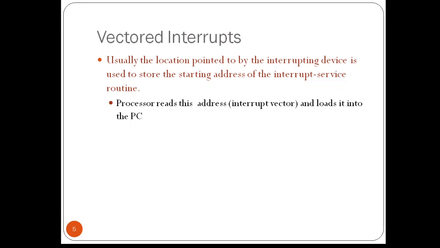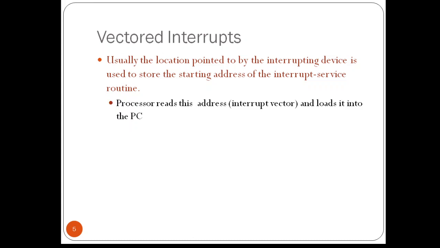Okay. So the processor reads this address called the interrupt vector and loads it into the PC. The processor will read that particular address and it will be loaded into the PC, and then the PC will go on incrementing and the execution starts. So the interrupt vector may also include a new value for the processor status register also.